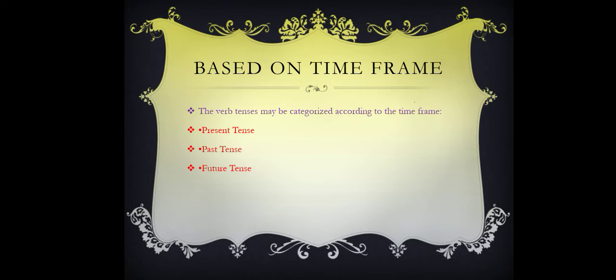Past tense means the work or the action which is already performed in the past. It means which has passed away. And future tense means the action or the work which we will perform in the future or later on.